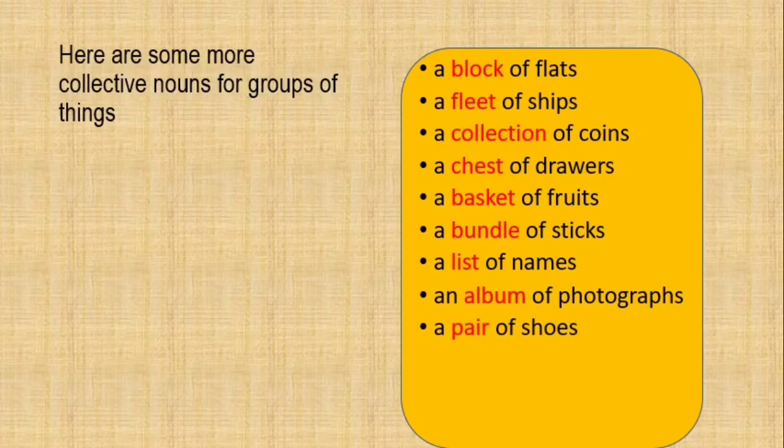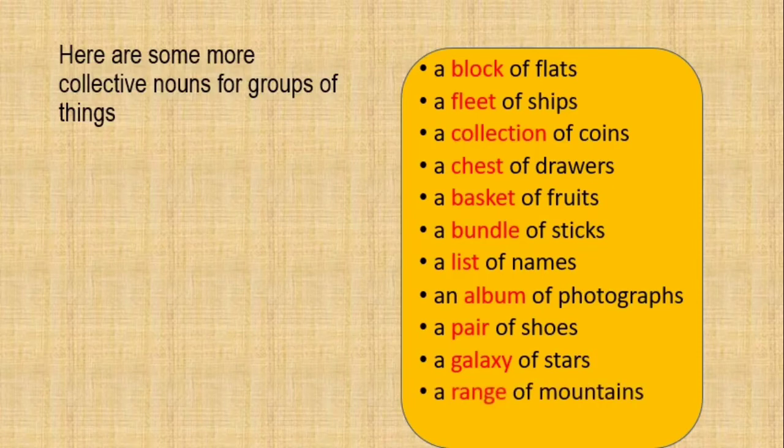A pair of shoes. The word pair stands for collection of shoes. A galaxy of stars. When we see many stars in the sky, we call it a galaxy of stars. A range of mountains. When there are many mountains, we call it a range of mountains. A box of crayons. Many crayons in a box is called a box of crayons.